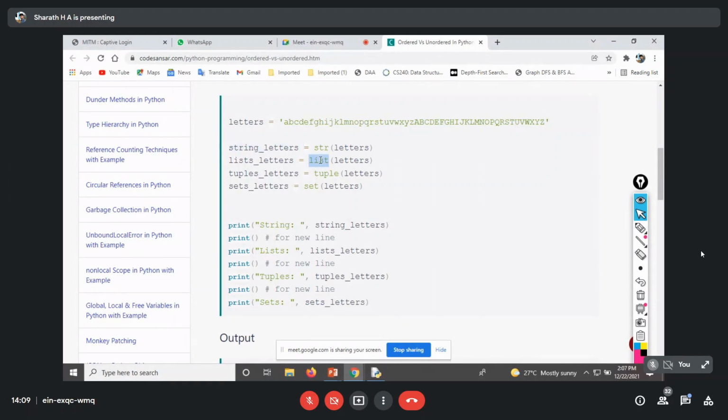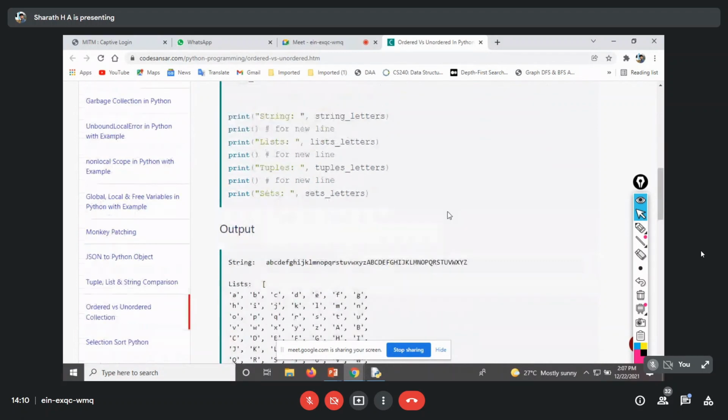Whereas we have a few more constructors. This one is for list: in order to construct a list, we can call the constructor list, and tuple for tuples, and set for sets. Now if I try to print this string, it's going to print as it is, as you assigned it here, because it will follow the same order. You can see that in the output.